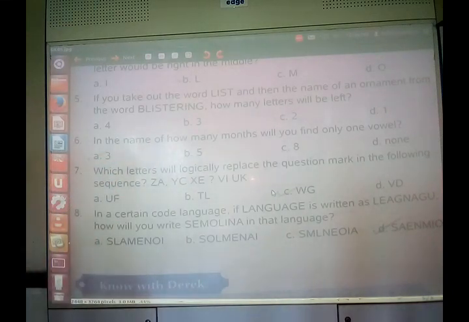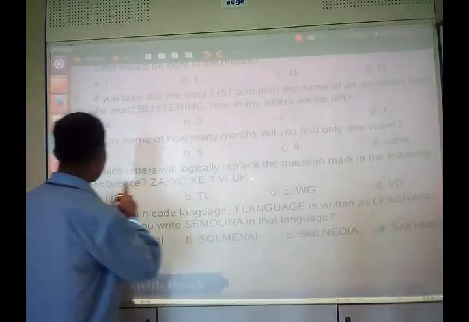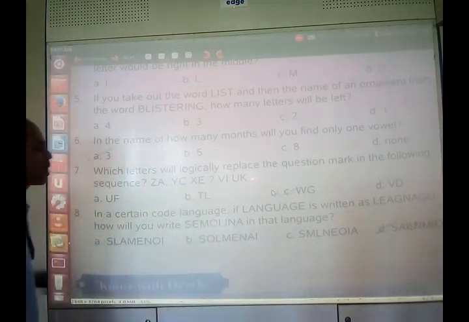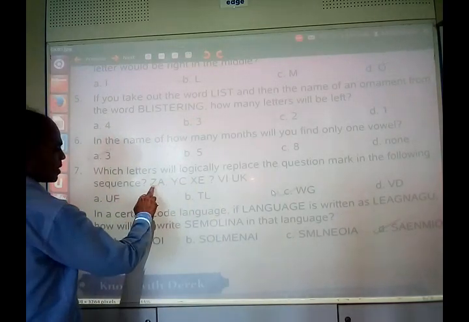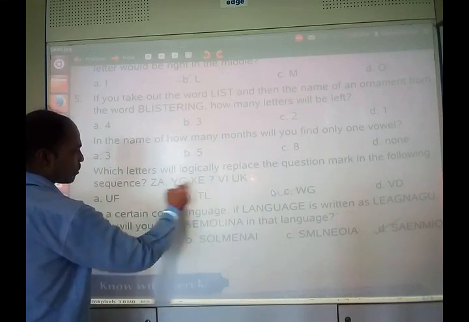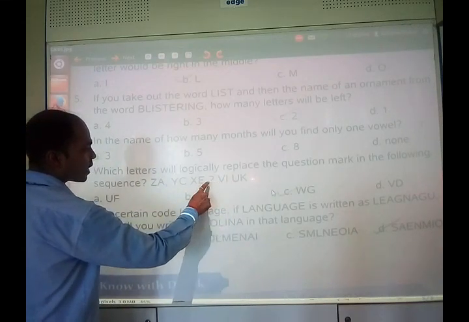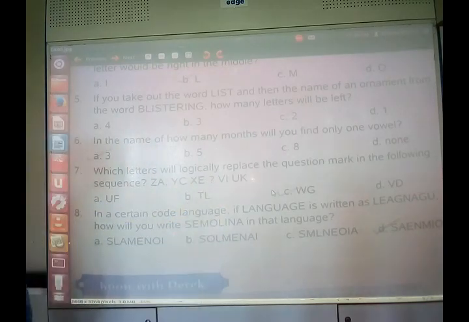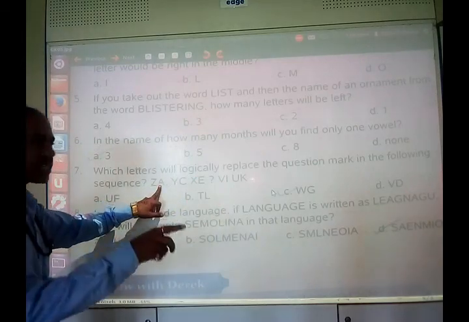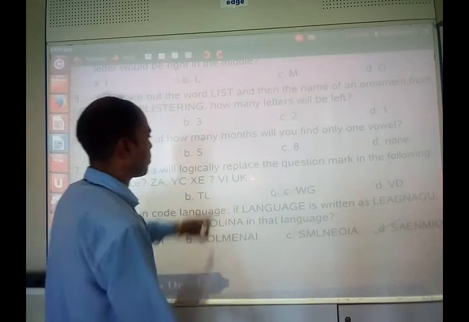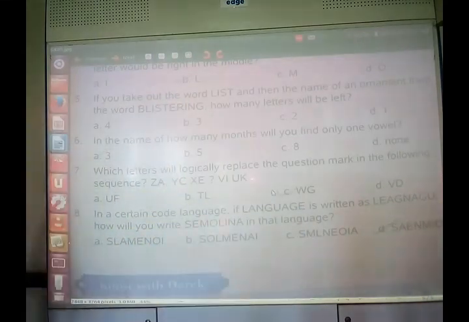Now, which letters will logically replace the question mark in the following sequence? This is a sequence. You have to replace the question mark. Z is there, Y is there, X is there. Then what will be there? So it will be written in the backward direction. U, V, W will come, then X, Y, Z. So here W will come as the first letter. And A, B skipping C is there, D skipping E is there, F skipping G will come. So WG is the right answer. Okay, you have to use your brains and you have to do it.